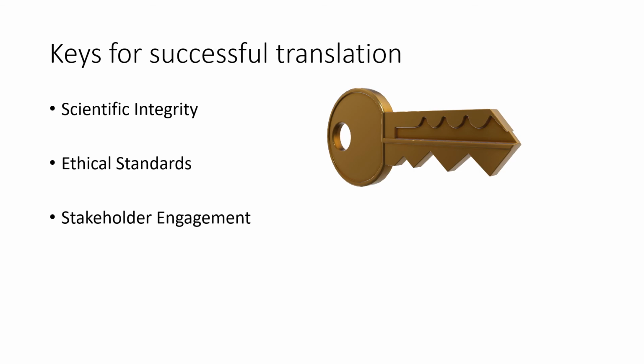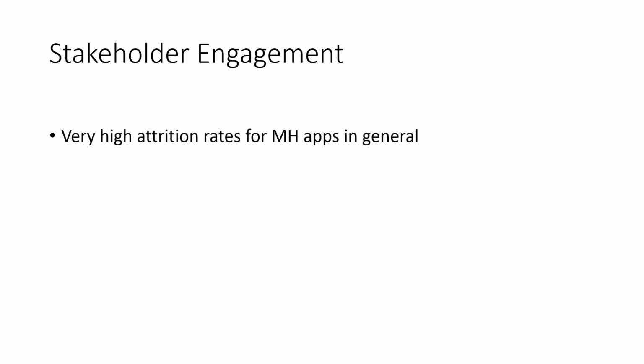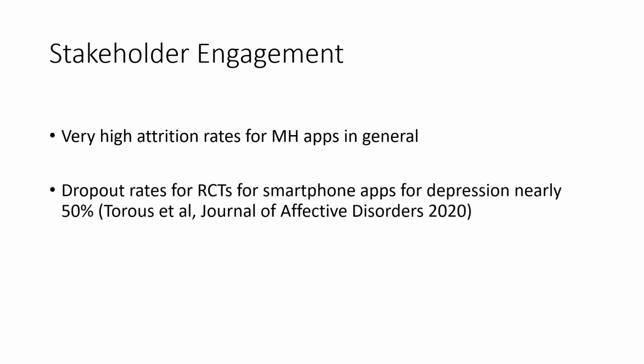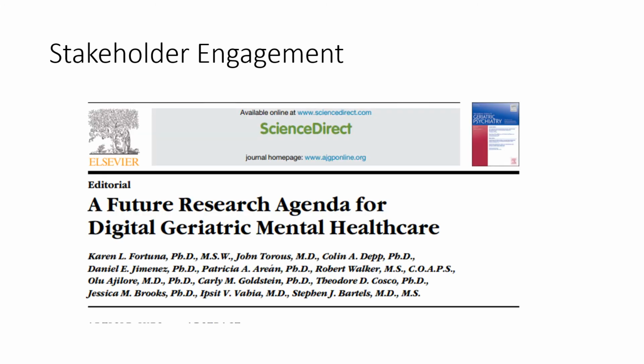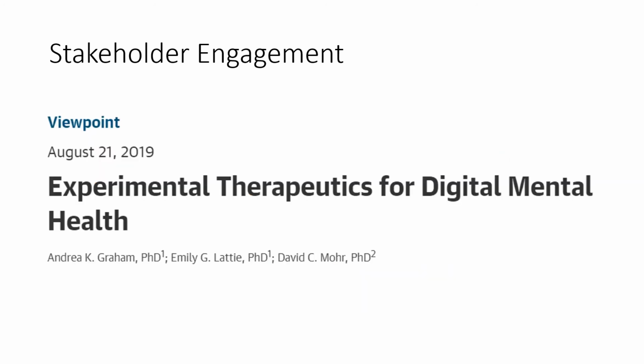Another issue is stakeholder engagement. And this is a really important part of the digital mental health landscape. There are very high attrition rates for mental health apps in general. A lot of dropout rates have been shown to be nearly 50% for randomized controlled trials of smartphone apps. And so part of the way to address this is to have stakeholders engaged in the design and implementation of these apps and of these studies.